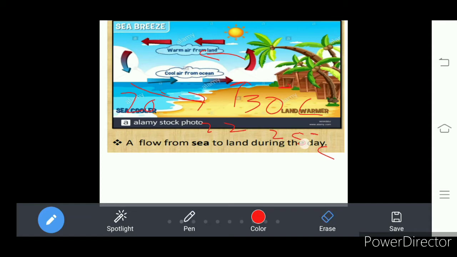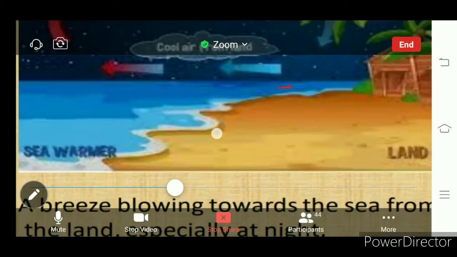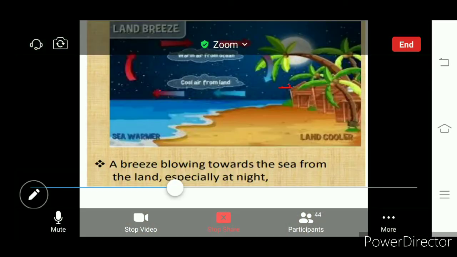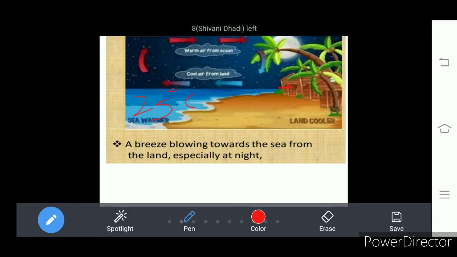Now let me show you what happens in the night, when there is no sun. This is the slide showing night time. So where do we find high temperature? We find high temperature on the ocean, because water bodies release heat very slowly. So here it is some 25 degrees centigrade because it is releasing slowly.